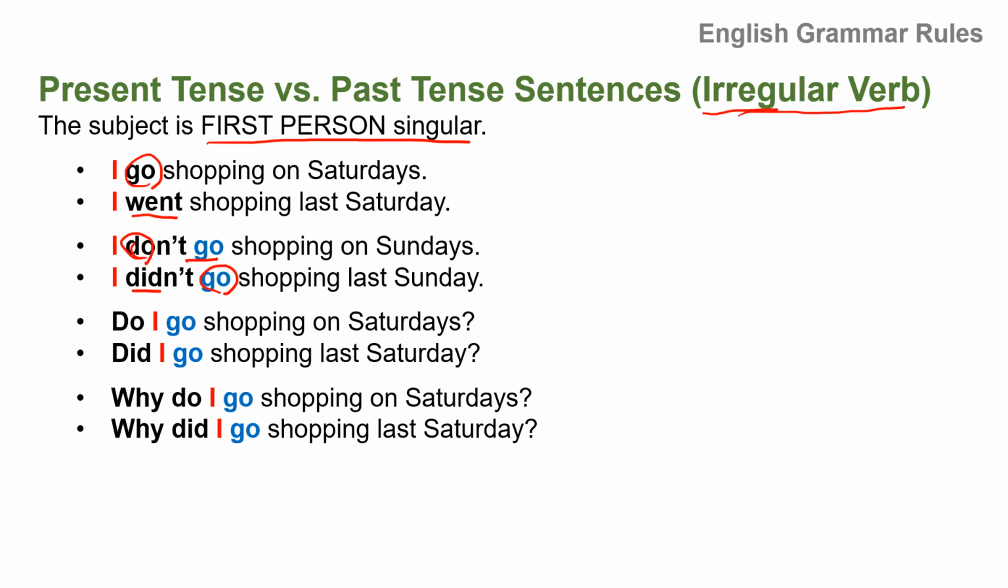Do not use went. I do not go shopping on Sundays. I didn't go shopping last Sunday. Question, do present, I go shopping on Saturdays. Did I go shopping last Saturday? So this is past tense. You don't need to use went, because you already have used the did, which is past. Why do I go shopping on Saturdays? Why did I go shopping last Saturday?